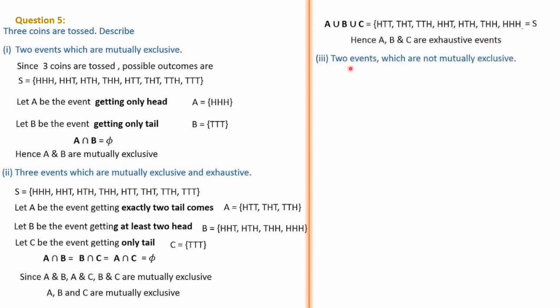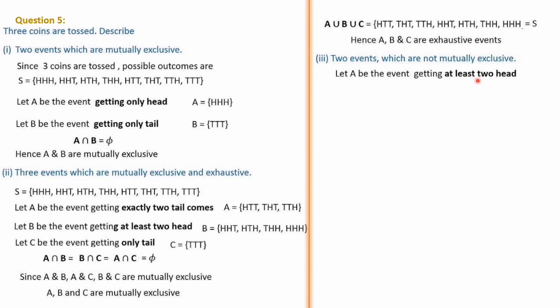Then the third one, 2 events which are not mutually exclusive. In the sense that when you take A and B, there should be a common element. Mutually exclusive means there should not be a common element, so not mutually exclusive means something common should be there.